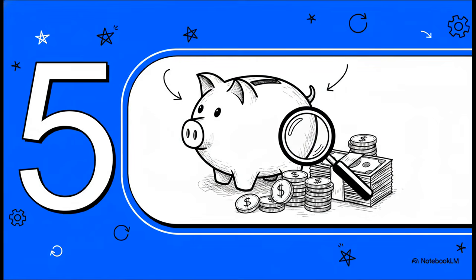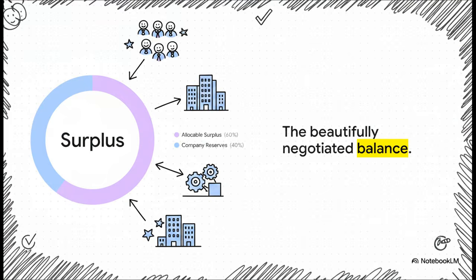All right, Section 5. The final bonus split, creating the allocable surplus. Now, after clearing out those prior charges and the shareholder returns, we finally hit the available surplus. This is the money actually on the table, and the formula dictates a really interesting negotiated balance. It takes 60% of that surplus to create the allocable surplus. That's the worker's bonus pool. The company keeps the other 40.